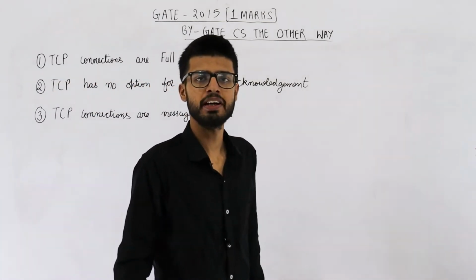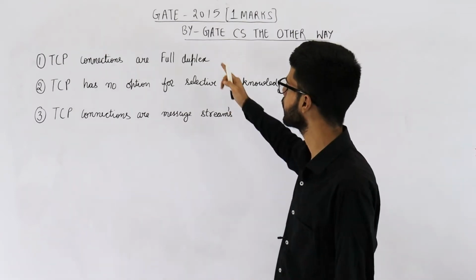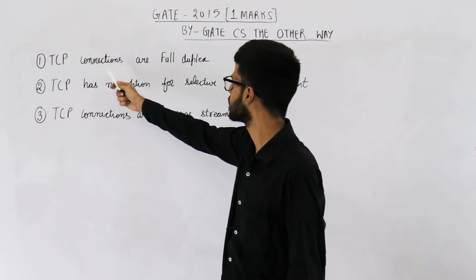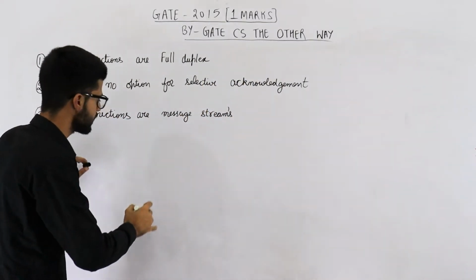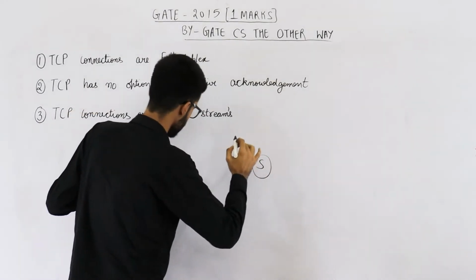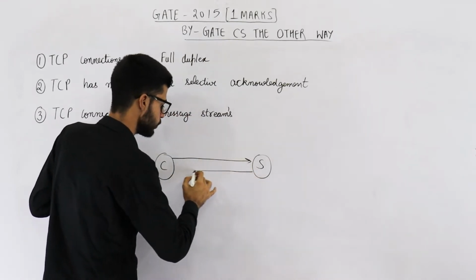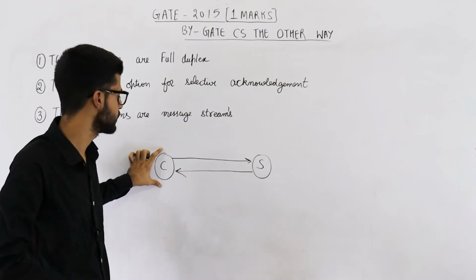The question is from GATE 2015 exam and is for 1 mark. We need to tell which of these statements is true. Have a look. TCP connections are full duplex. This one is true. See, if there is a client and there is a server, using TCP means we can send data in both sides. So this one can send data as well as receive data.